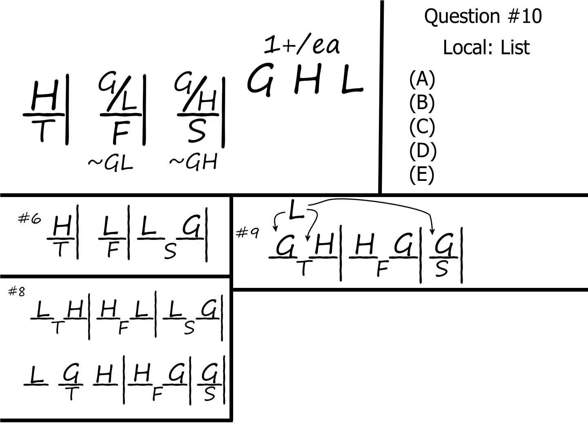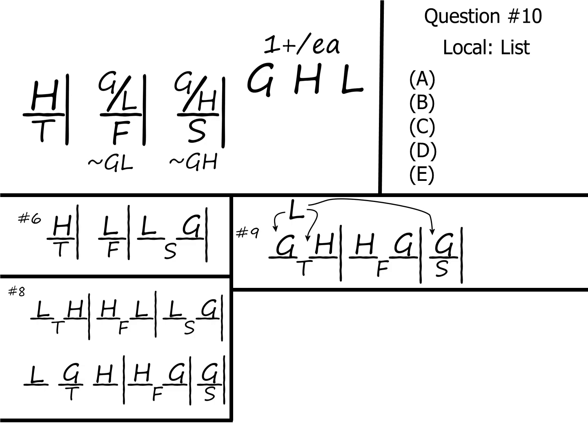Question 10 is another local question. It starts with an if. It is also a complete and accurate list question. Notice that all the answer choices are lists. So this question is asking, if we do the condition that they give us in the if, then which of the following is a list of the films that could be the first film on Thursday?